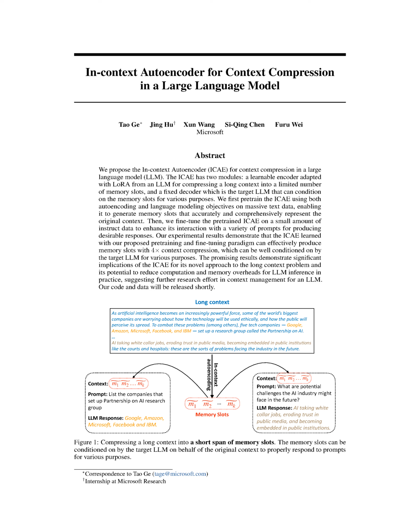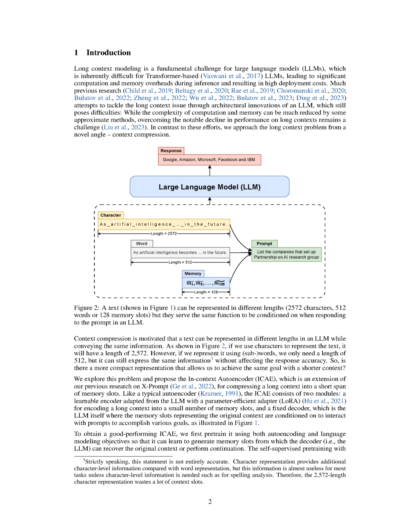Many researchers have tried to address this issue by innovating the architecture of an LLM, but this approach has its own set of challenges. While some methods can significantly reduce computational and memory complexity, they often result in a noticeable drop in performance when dealing with long contexts. Instead of following this path, we've decided to tackle the long context problem from a fresh perspective: context compression.